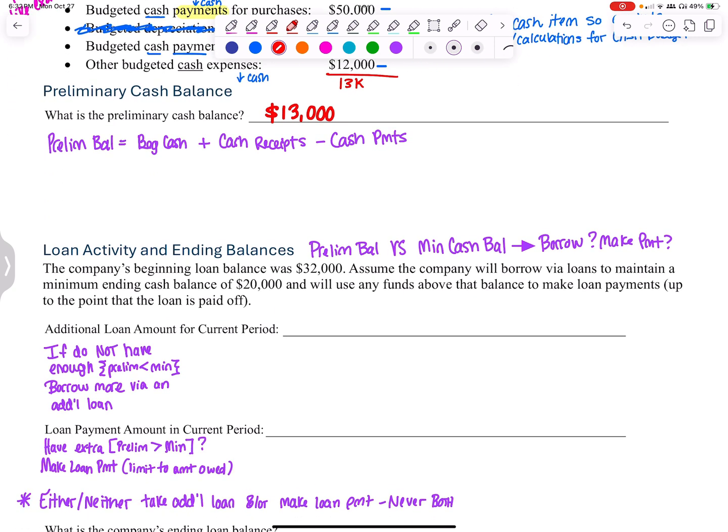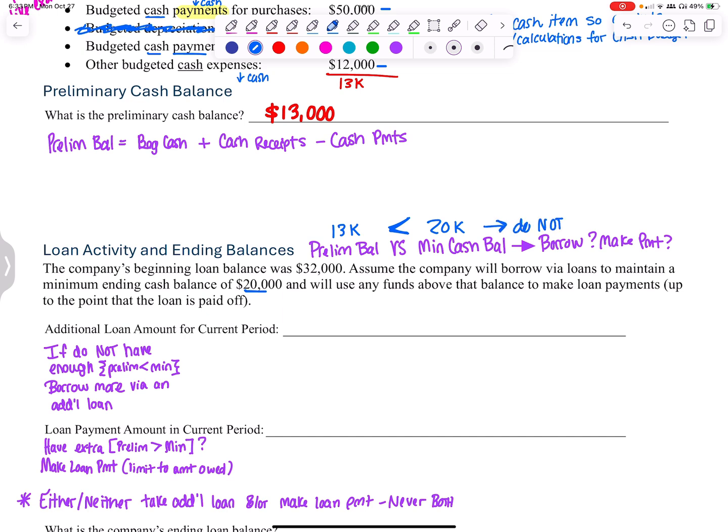So my preliminary balance of $13,000. I've got a beginning loan balance of 32. I've got a minimum ending cash balance of 20,000. My prelim balance is less than the minimum.